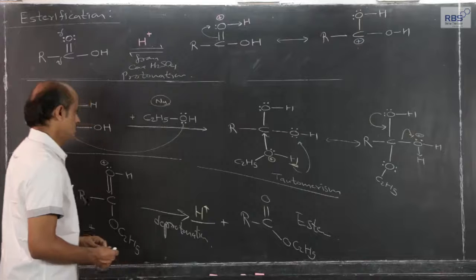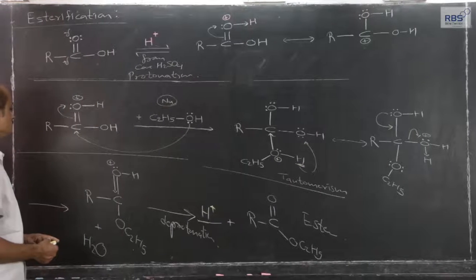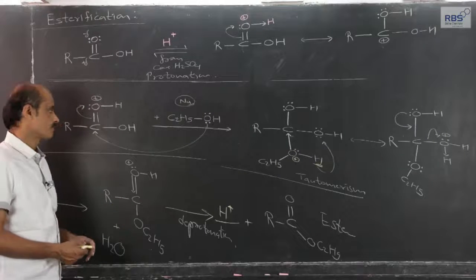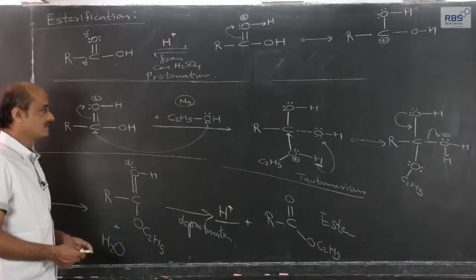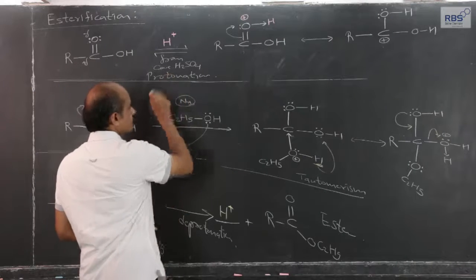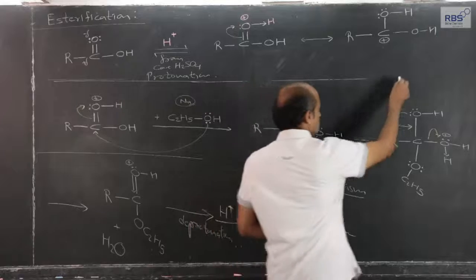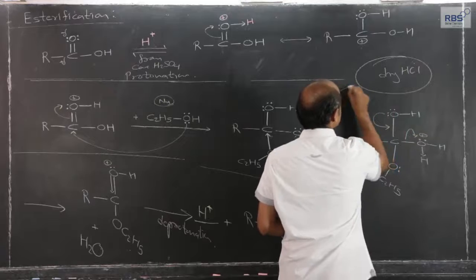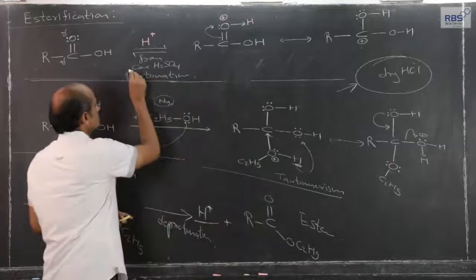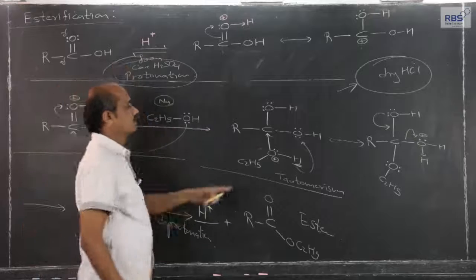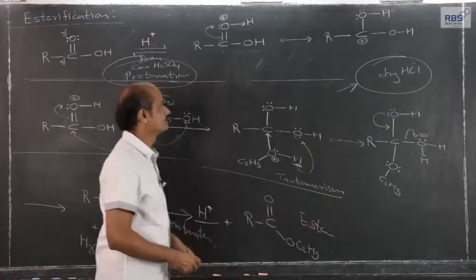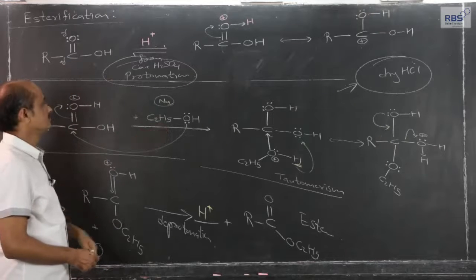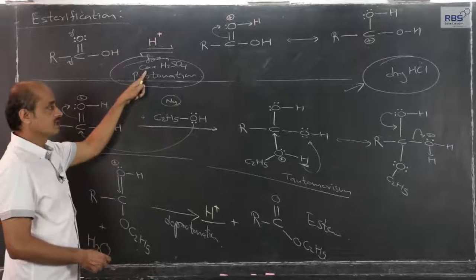Now, one more point I want to make is that we use concentrated H2SO4 here normally. Sometimes instead of concentrated H2SO4, dry HCl is used. Carboxylic acid plus alcohol, instead of in presence of concentrated H2SO4, dry HCl.